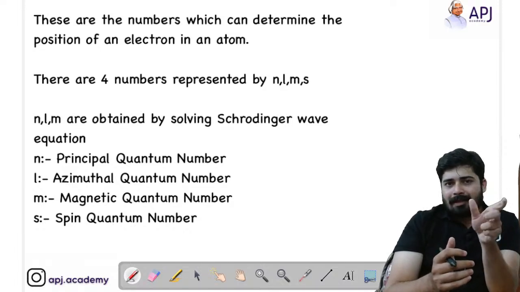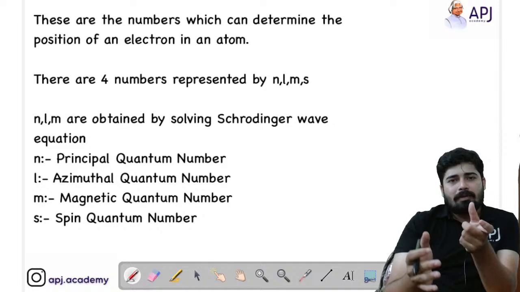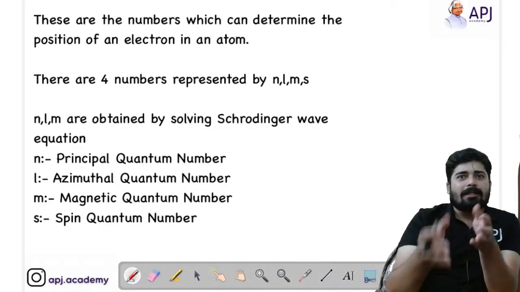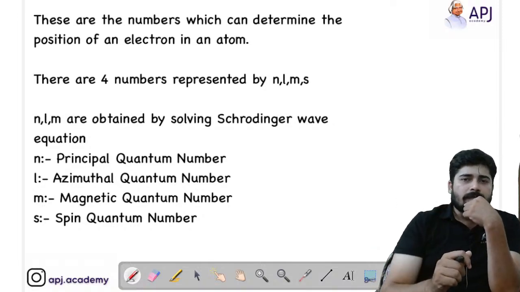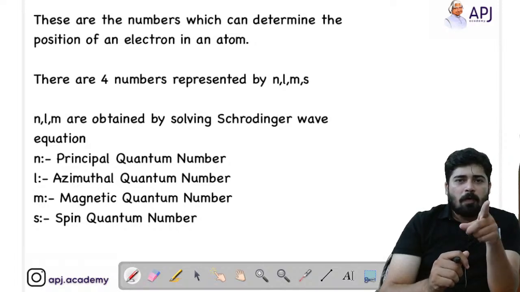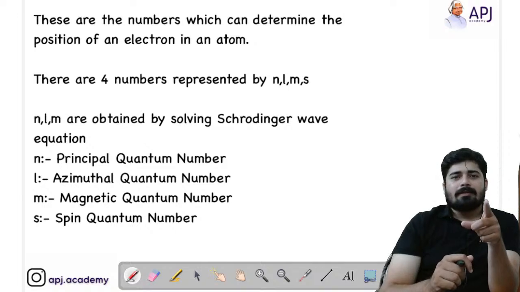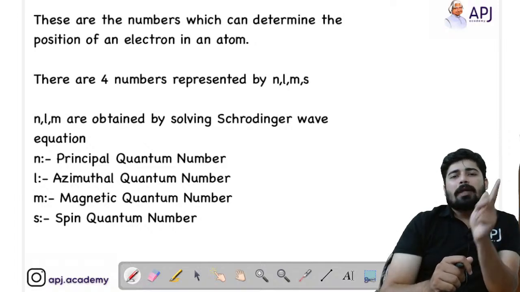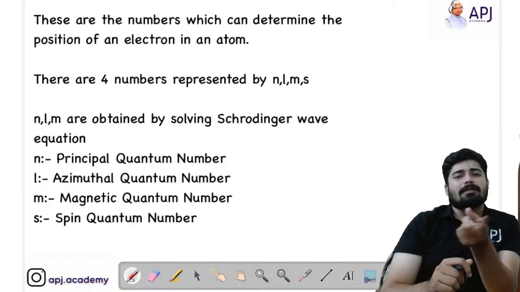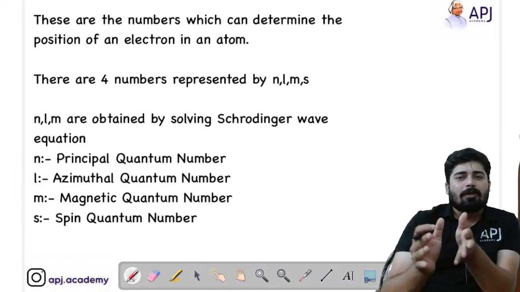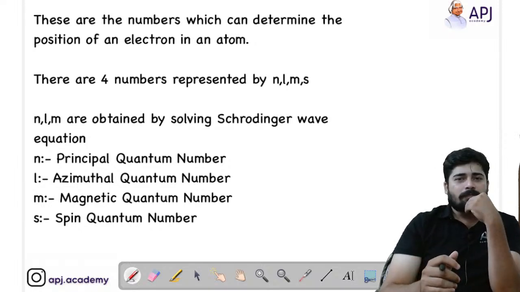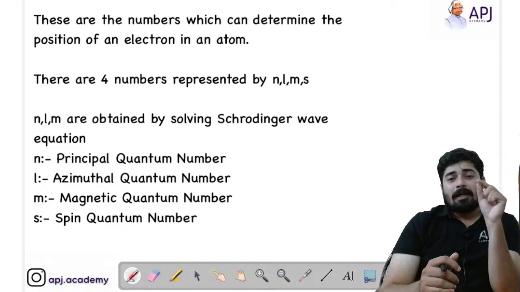So the Aadhaar number is a number which gives the complete details of ourselves. Similarly, if you want to identify an electron, you require a certain address, or you can call it a number similar to the Aadhaar number. So here also we have 4 numbers to identify an electron.